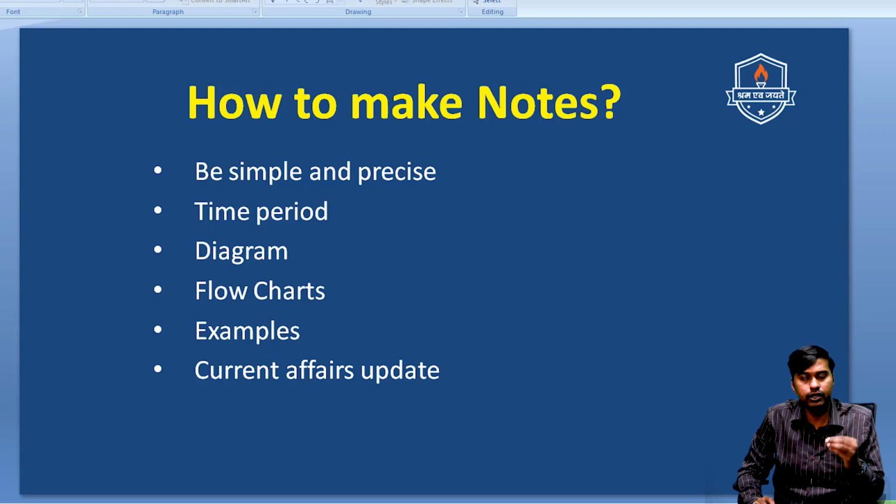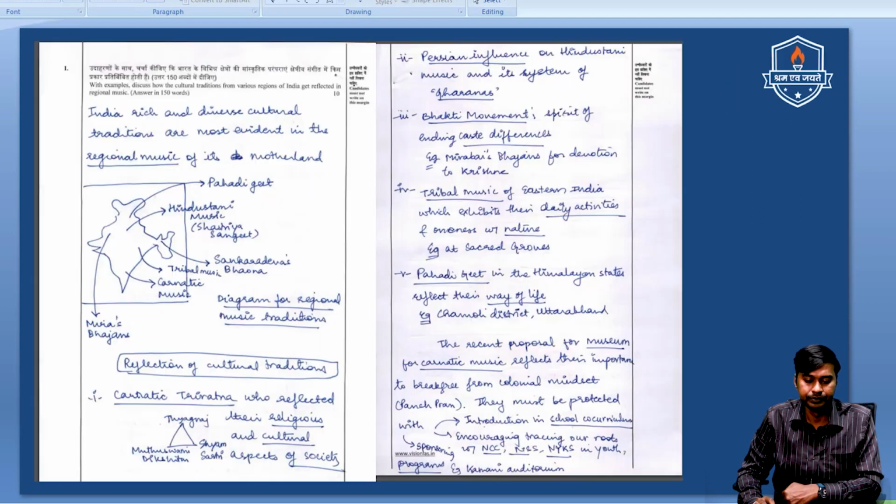And current affairs updates are always going to be crucial. Regarding the current affairs aspect, give maximum focus to the art and culture aspect. Now going into the All India Rank 1, Ishita Sharma, her answer copy analysis. If you see this particular question, she has a very good answer writing structure. That is why, looking at the answer, it is clearly visible.